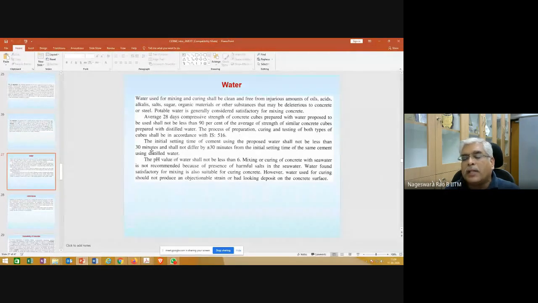If it is less than 30 minutes, it will not give us enough time to mix, transport and place the concrete. It should also not differ by more than plus or minus 30 minutes from the initial setting time of the same cement using distilled water. All this is given in IS 456. I will show you where it is.